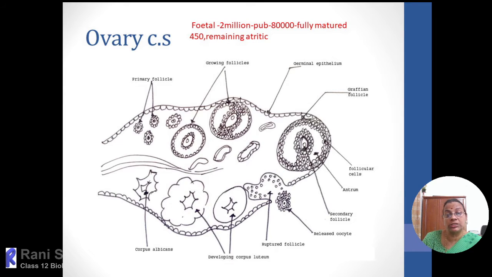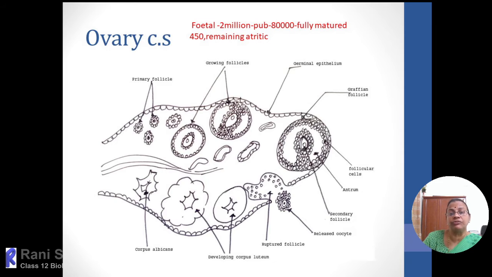So here estrogen is produced by the developing follicle. That means the theca interna of the secondary, tertiary and Graafian follicle. Here the progesterone is secreted by the remnant part of the ruptured Graafian follicle, that is called as corpus luteum. So corpus luteum will act as an endocrine gland which secretes the progesterone.